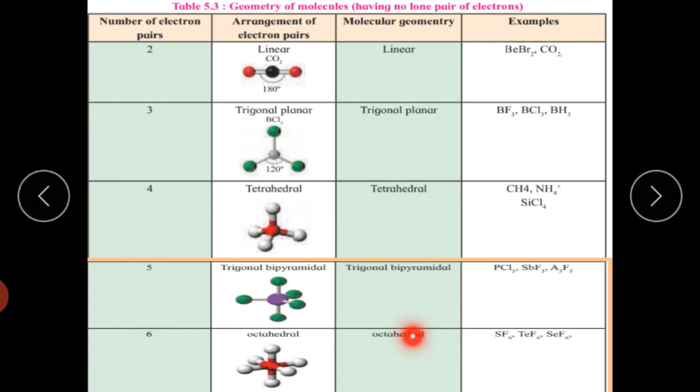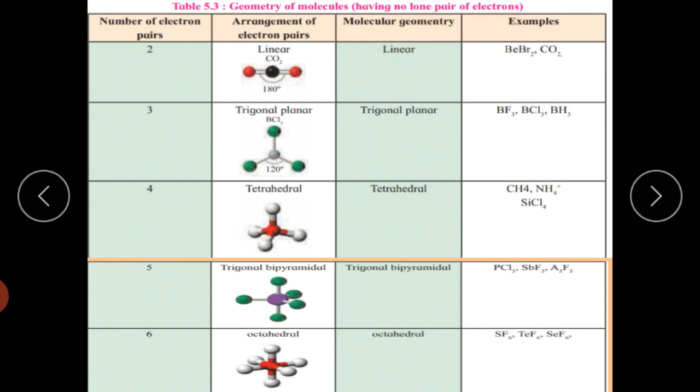This geometry is octahedral. For example, SF6, TeF6, and SeF6, that is sulfur hexafluoride, tellurium hexafluoride, and selenium hexafluoride. These are the geometries of the molecules having no lone pairs of electrons.